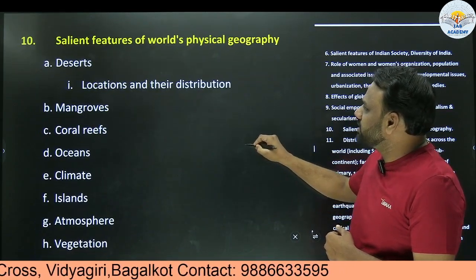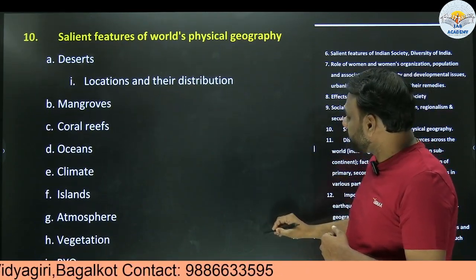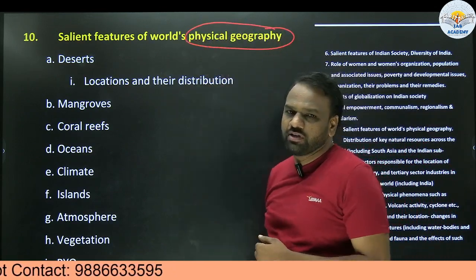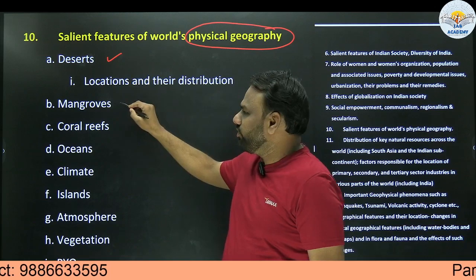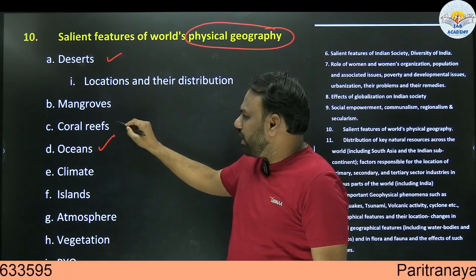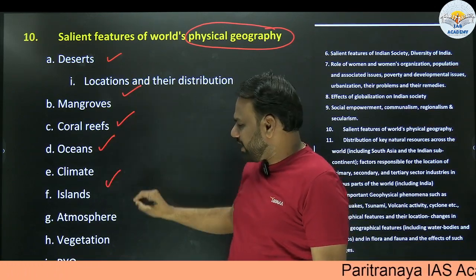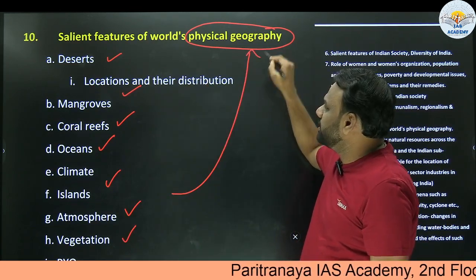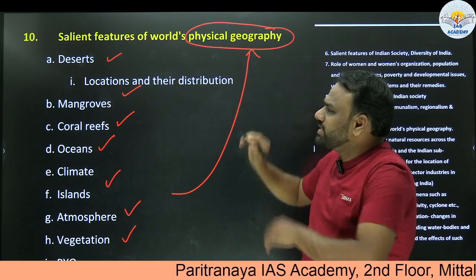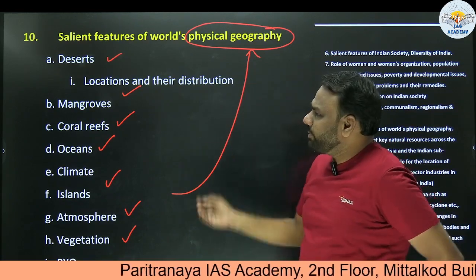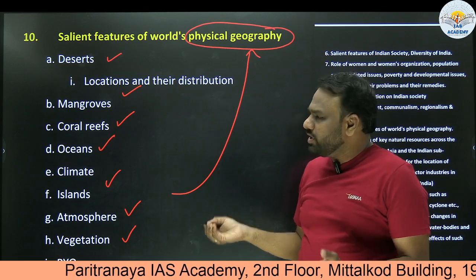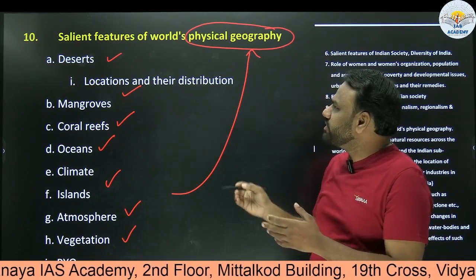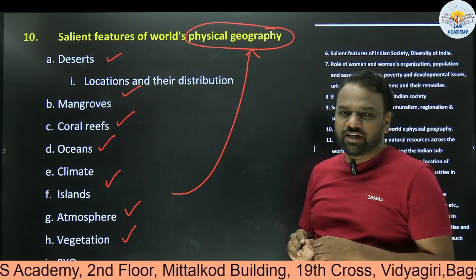Next, salient features of the world's physical geography. When we say physical geography, what are the various things we are supposed to focus on? We can focus on deserts, oceans, coral reefs, mangroves, islands, atmosphere, vegetation. These are the broader topics which fall under physical geography. We need to understand the salient features, for example, where deserts are present, where mangroves are present, what problems are being caused to oceans, and what coral reefs are.